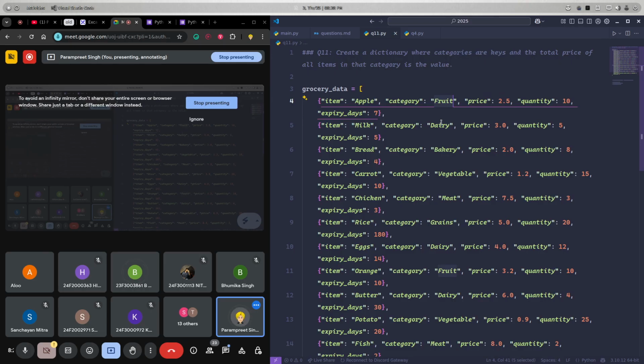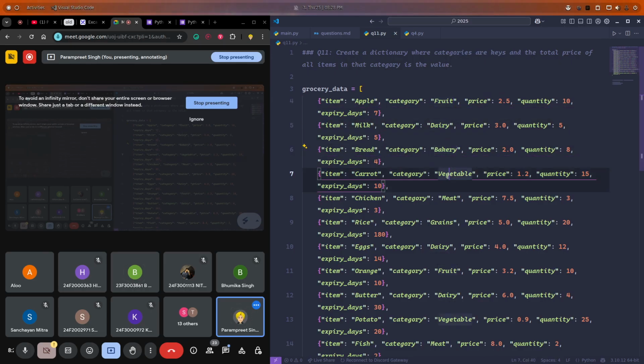That means these should be the keys, and the total price of all items in that category is the value. For fruit, like for apple, for orange, whatever total I get, like 32 here, 25 here, the sum of 32 and 25 I need as the value for fruit. Is this clear? We have to use conditions.